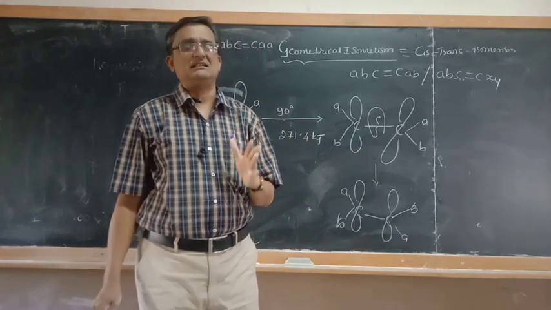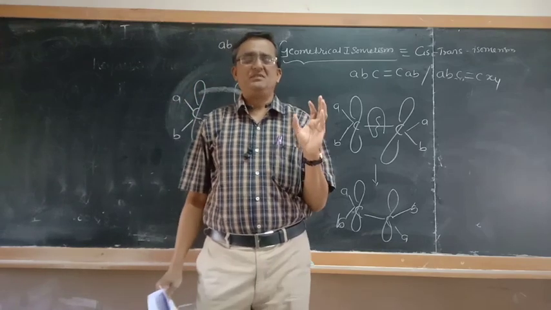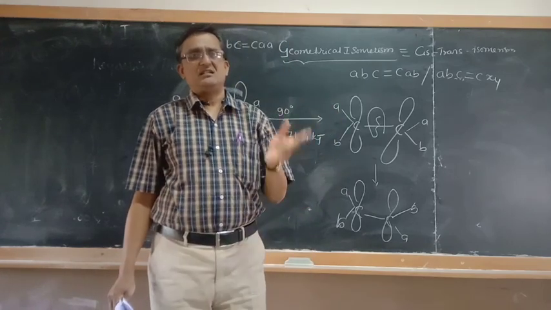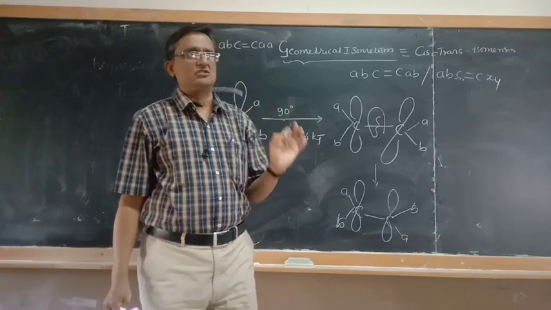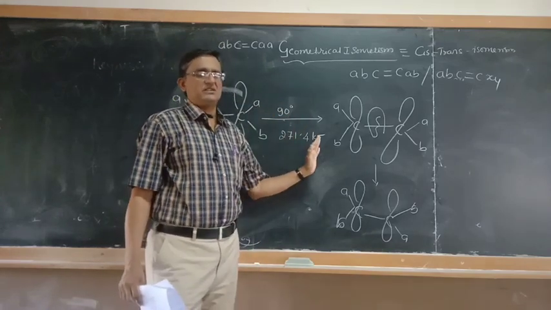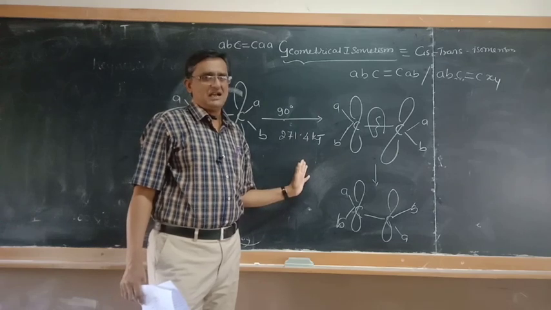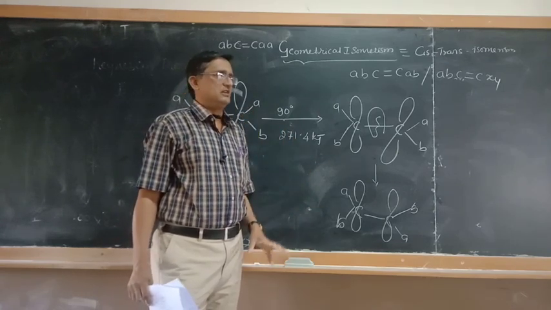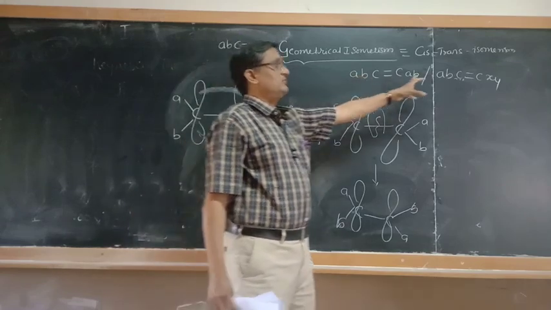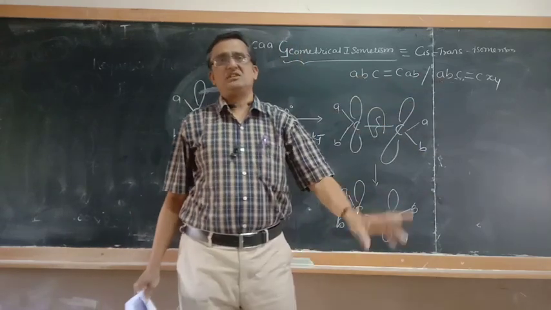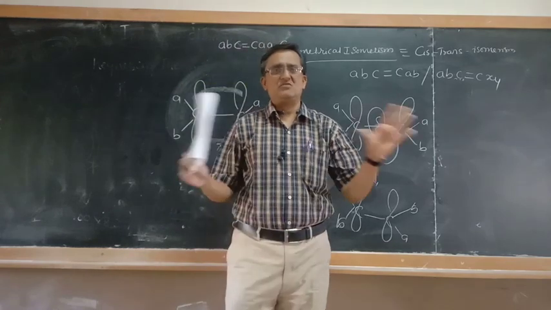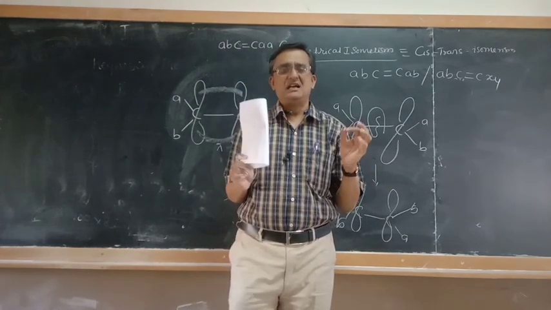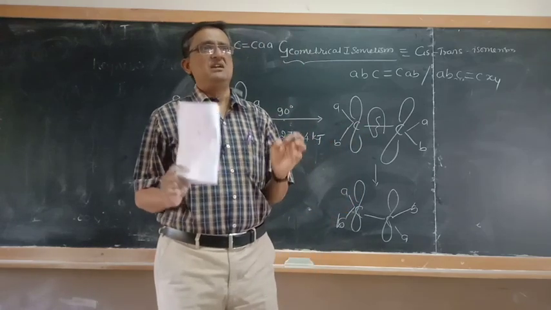I hope you understand that compounds of the type carbon-carbon double bond, carbon-nitrogen double bond, and N double bond N exhibit geometrical isomerism, and they necessarily possess restricted rotation, and they must have a formula like this. Then only is geometrical isomerism possible. This is all about the basic idea of what geometrical isomerism is and what cis trans type isomers are.